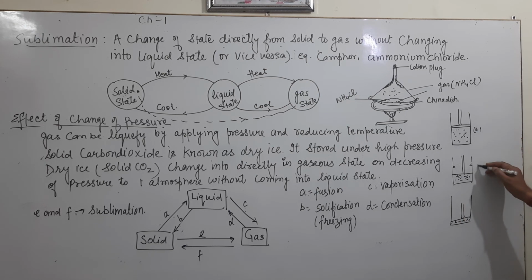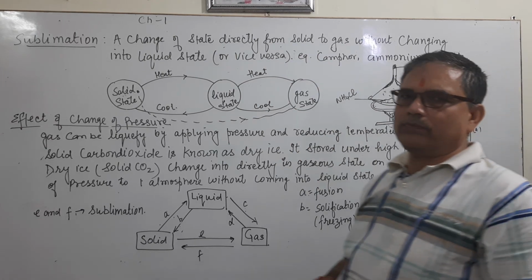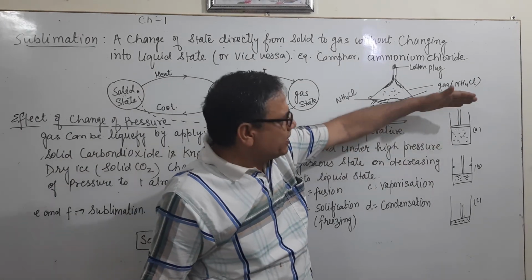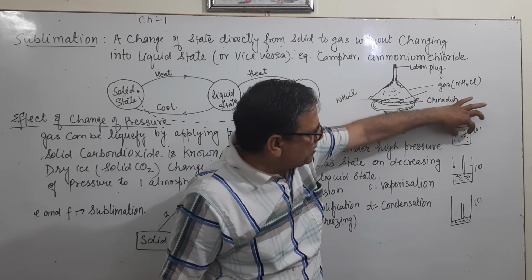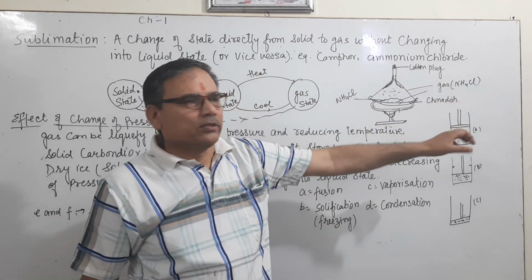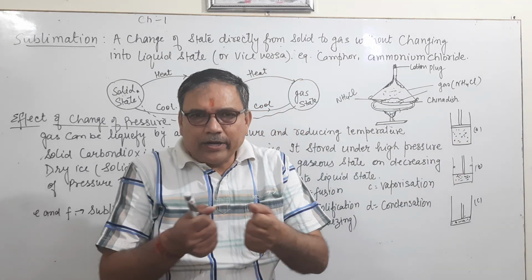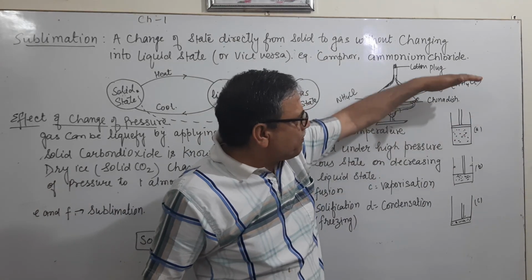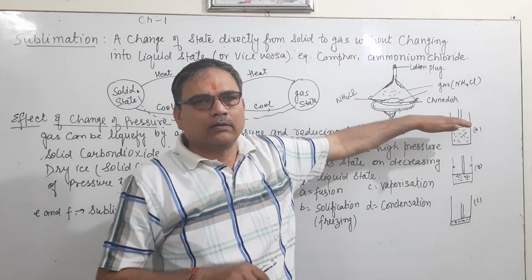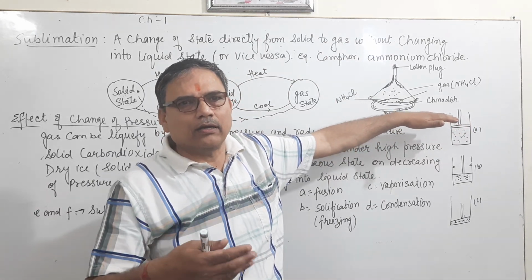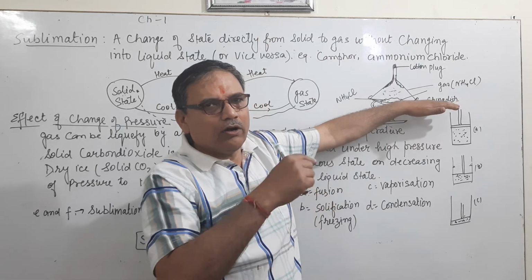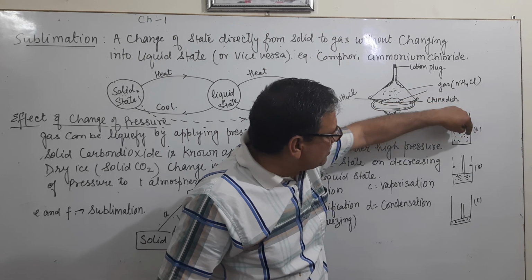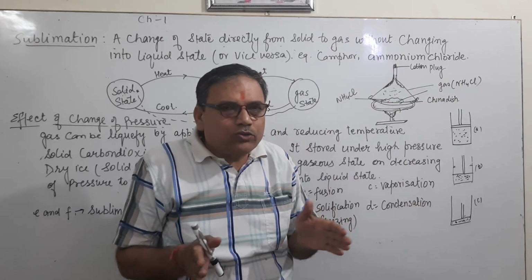These are the three states. What is the effect on the state of matter when we increase the pressure? Take a cylinder and a piston. Inside this region the state of matter is gaseous, and the particles of this matter are very far from each other. When we compress it, meaning apply pressure, and you know pressure is force per unit area, meaning the force exerted on a particular area, then the particles will come close to each other.